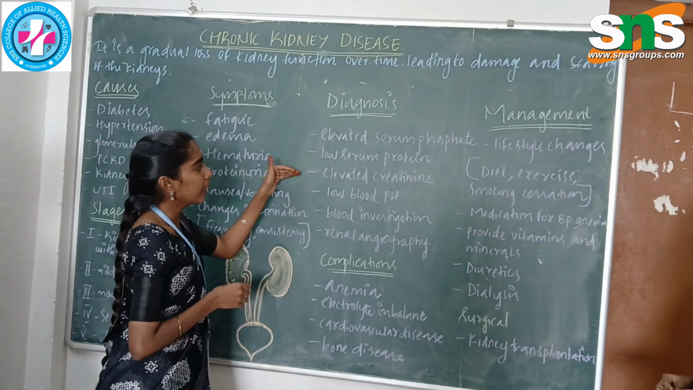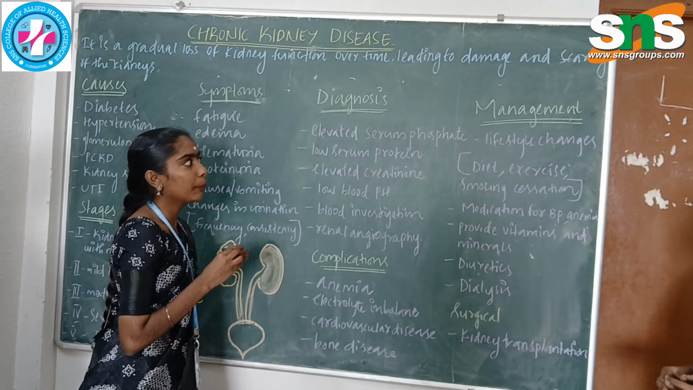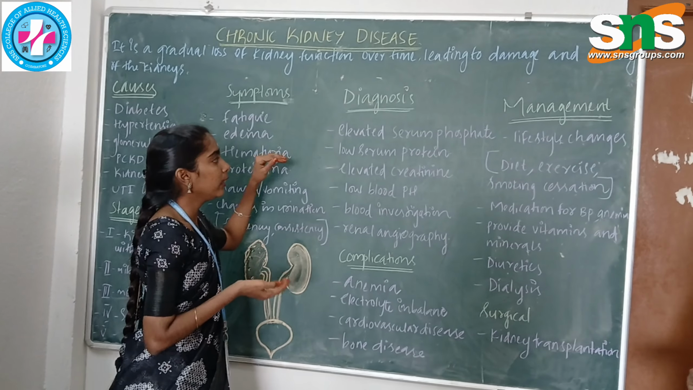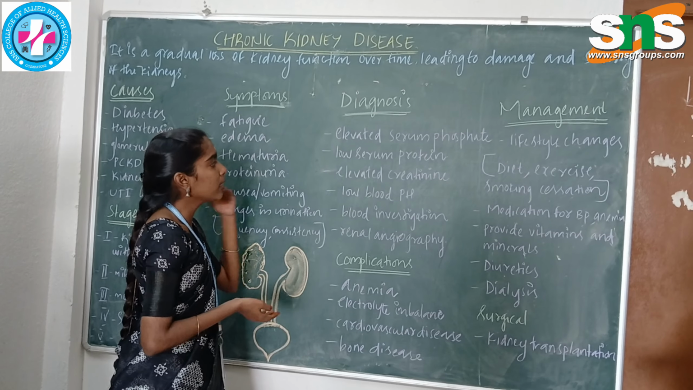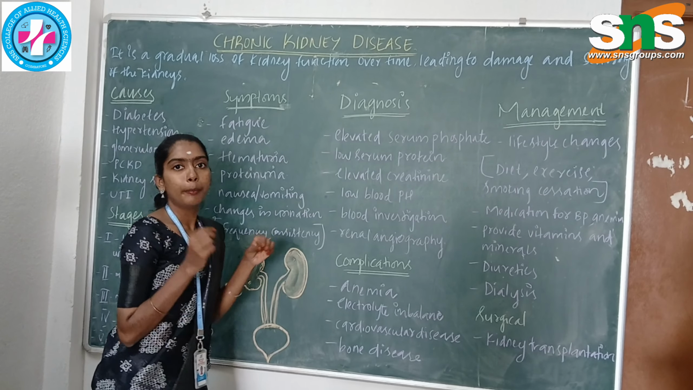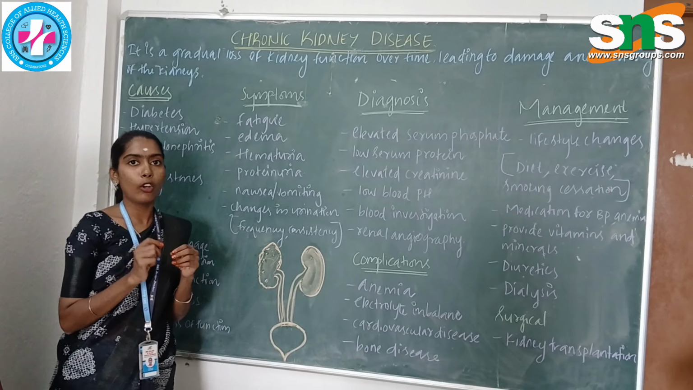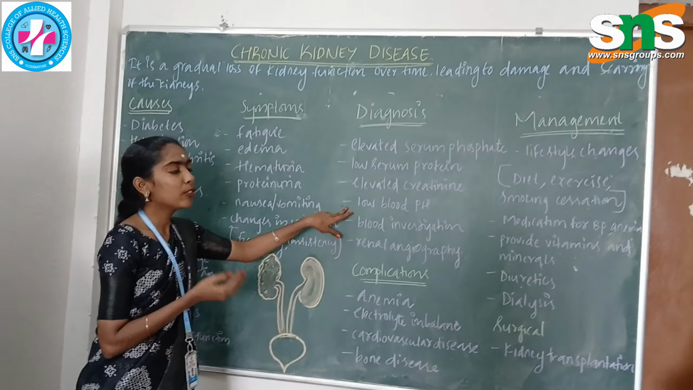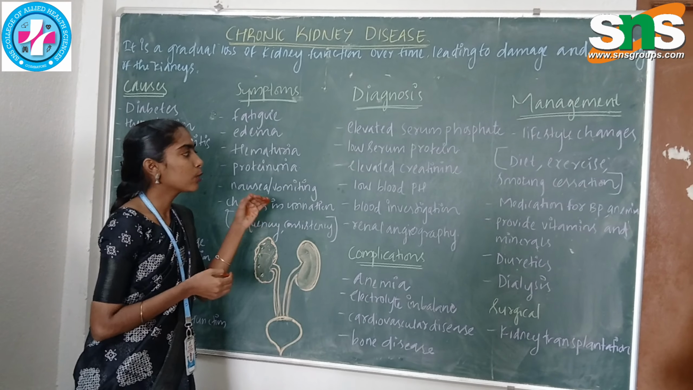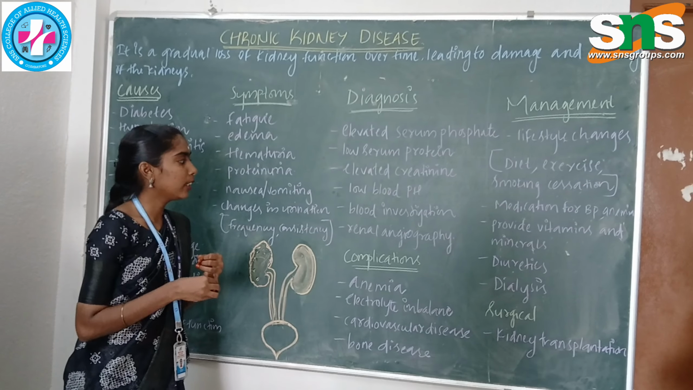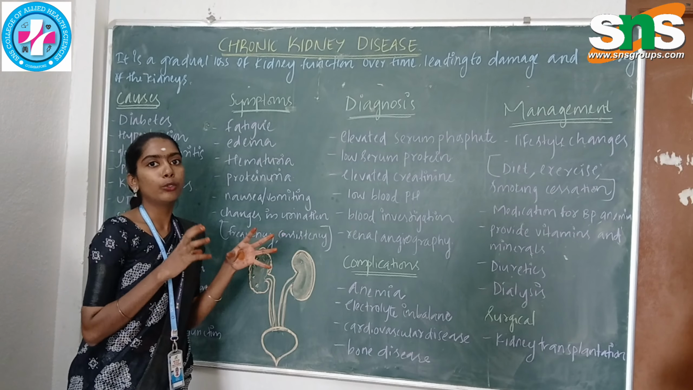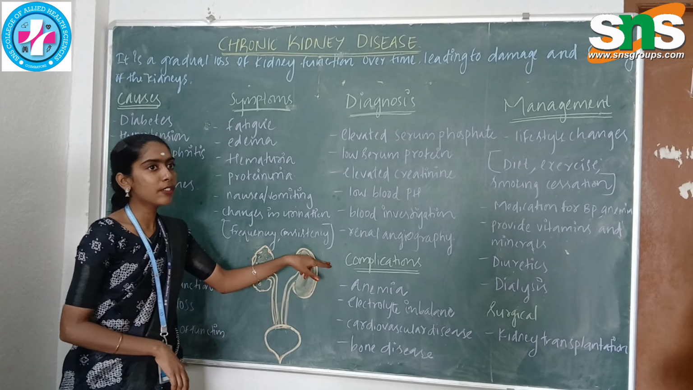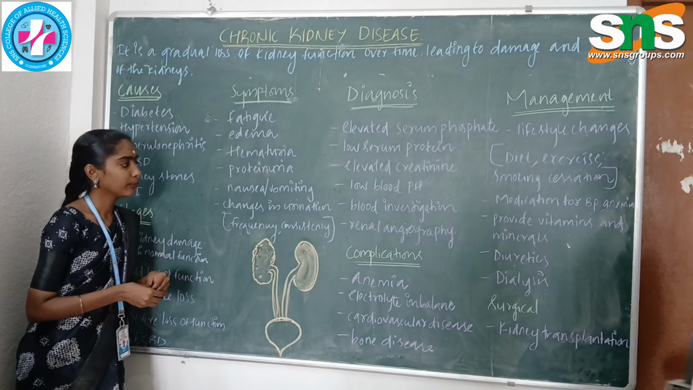Serum phosphate, serum creatinine, and protein levels are maintained by the kidney. So they become abnormally low or high with kidney damage. Next, low blood pH. The kidney is one of the organs that regulates pH in our blood. So kidney damage will lead to low blood pH, and also other blood investigations like CBC and so on. Renal angiography is used to know the structure and function of the kidney. Next, complications will be explained by Aramarathana.